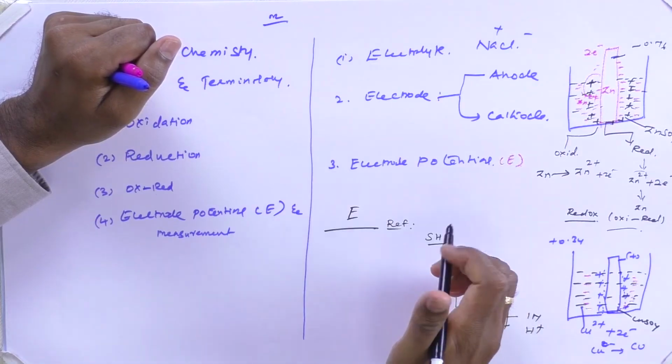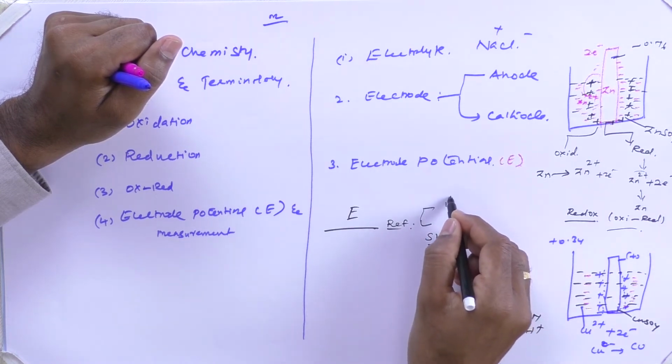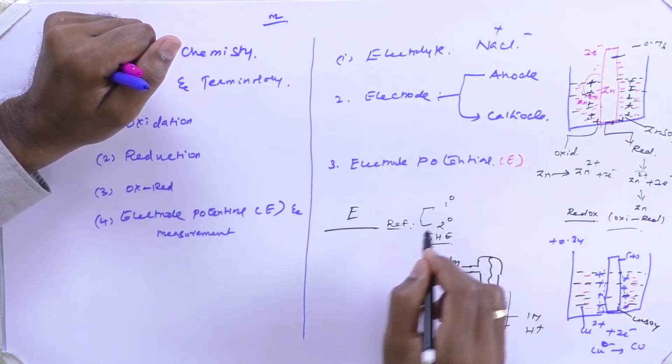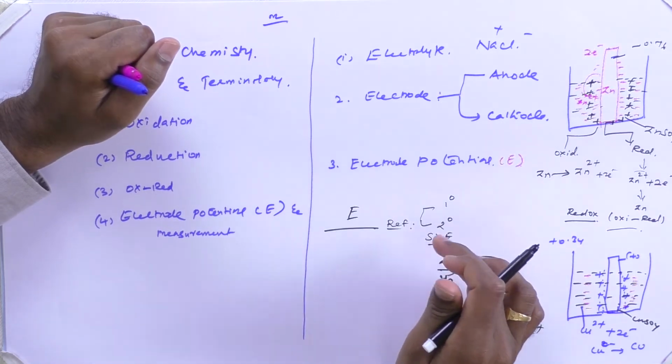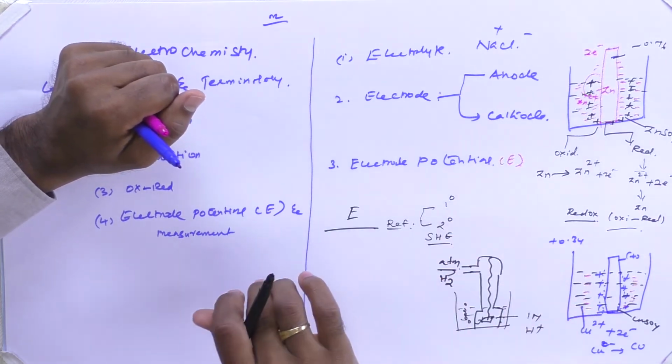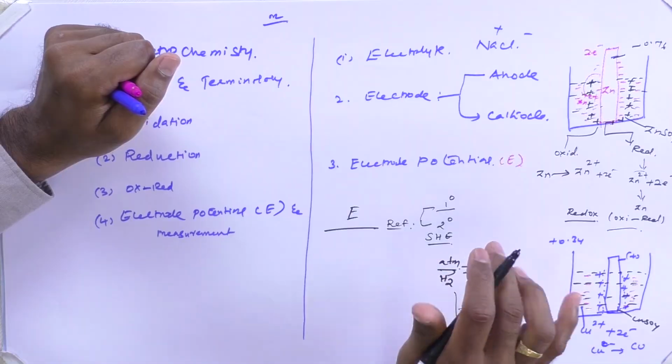Basically, the standard hydrogen electrode is going to be a primary reference electrode. The reference electrode can be defined as 2 categories. One is called a primary reference electrode. The second one is going to be a secondary reference electrode. Now what is the difference between primary and secondary reference electrodes? The primary reference electrode cannot change the electrode potential value with respect to environmental factors like temperature or concentration or atmosphere conditions. But the secondary reference electrode will give different amounts of output with reference to the type of electrolyte or the concentration of electrolyte, or temperature and pressure and all.